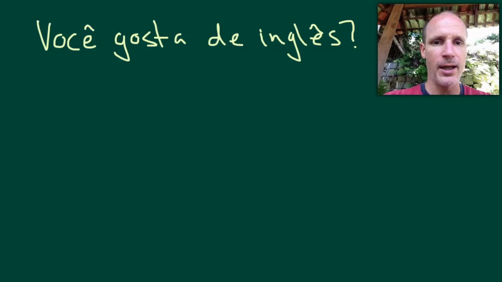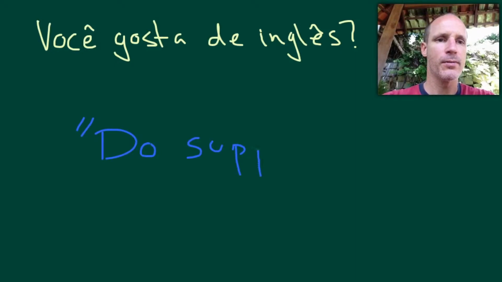Before I begin, remember I told you that in order to ask this type of question, yes or no, present simple, past simple, with all verbs except the verb to be and modal verbs, you actually have to add an extra bit of language to help you. And that extra bit of language is called do support. Do support